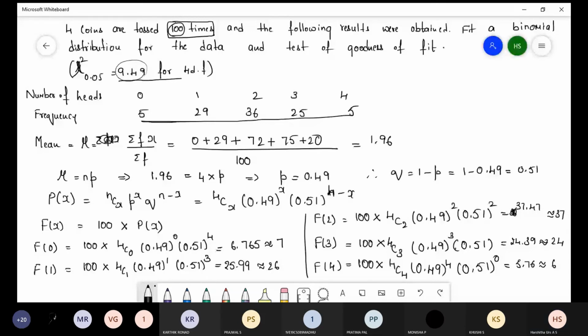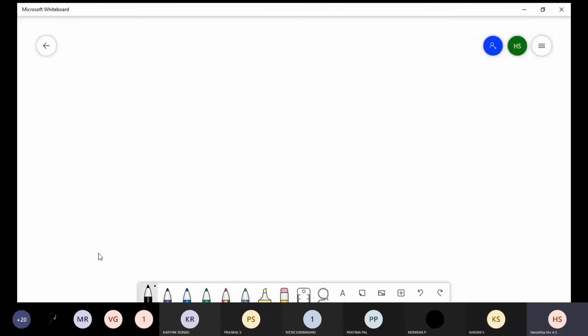Now we have to frame the table, observed frequency with the expected frequency. Here observed frequency, here expected frequency. Observed means whatever they have given in the question, that is 5, 29, 36, 25, 5. Expected means according to the binomial distribution formula, that is 7, 26, 37, 24, 6.